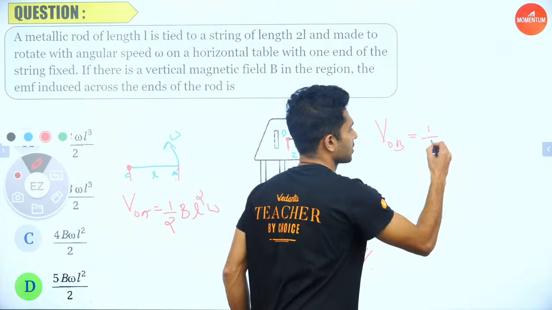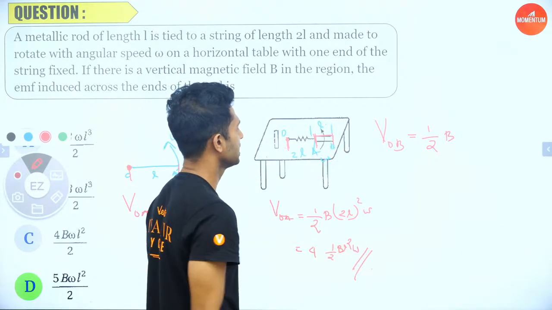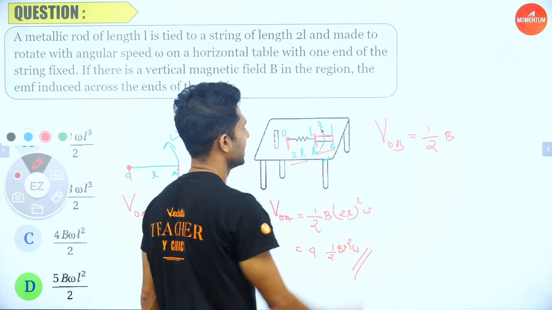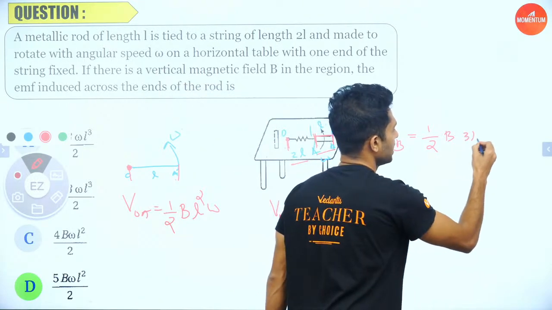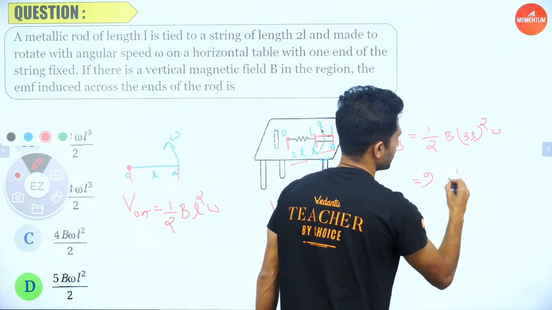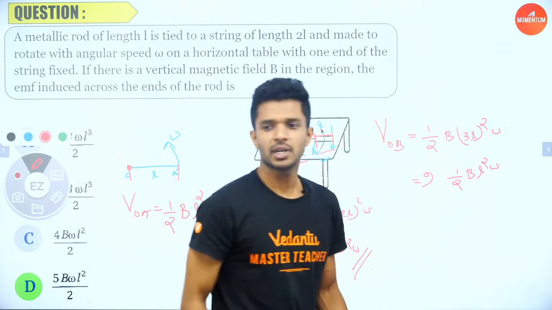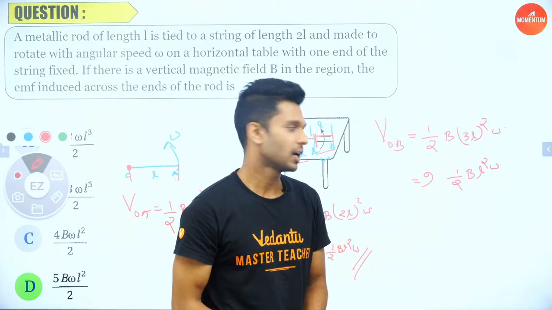Half B. What is the length from O to the point B? That is 2L plus L, that is 3L. So 3L the whole square into omega. So this is 9 times half BL square omega.